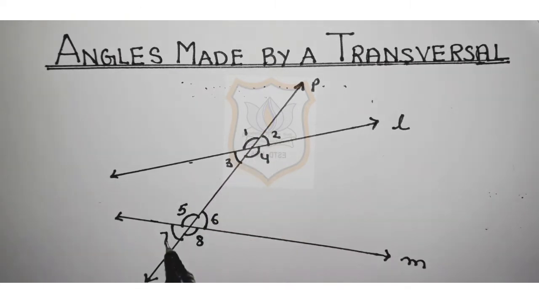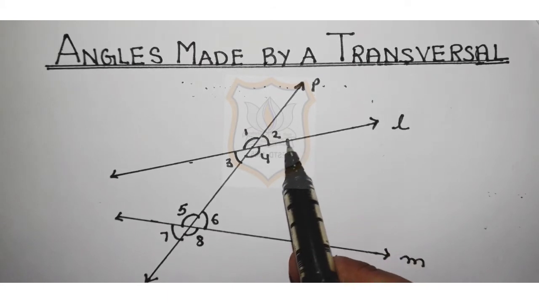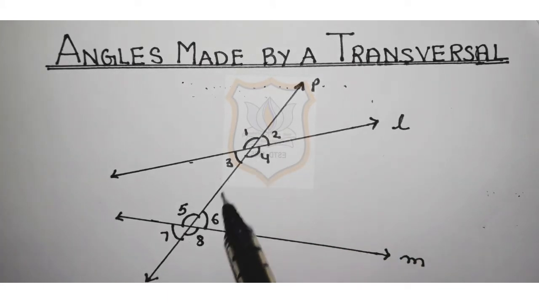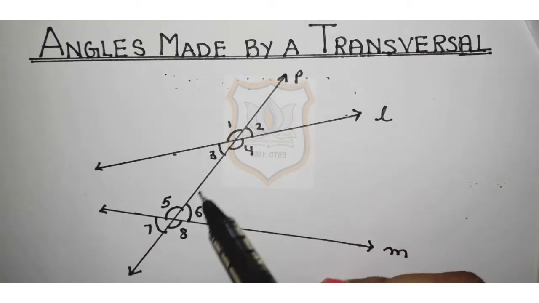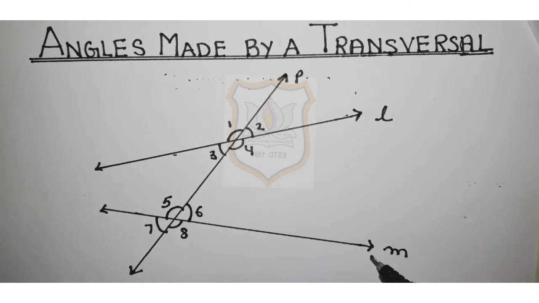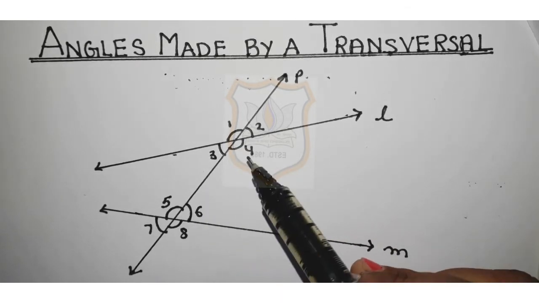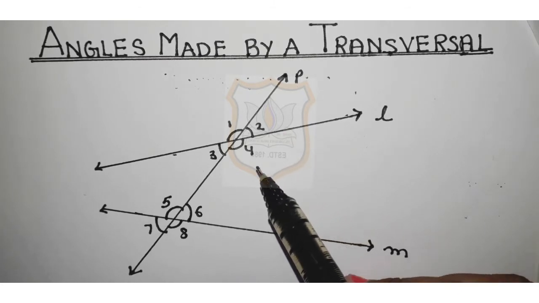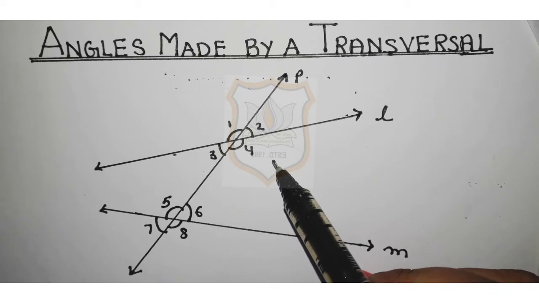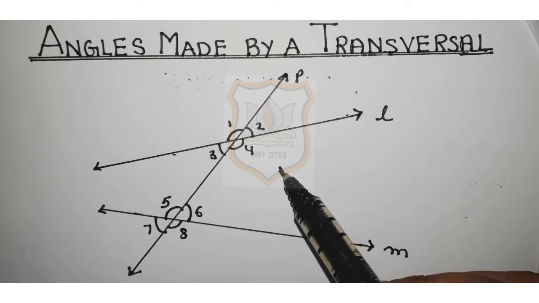So on the whole, 8 angles are formed when a line cuts two other lines at two distinct points. Out of these 8 angles, 4 are exterior angles and 4 are interior angles.